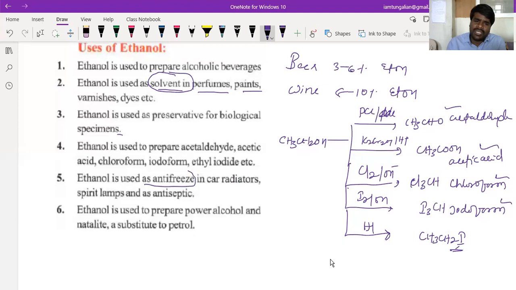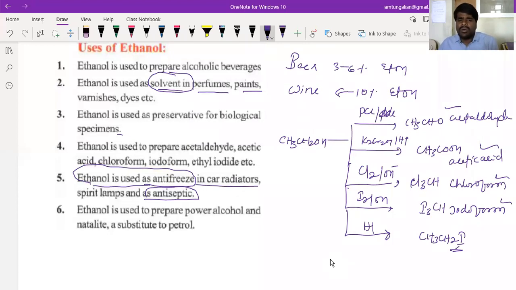So they are called... This ethyl alcohol and ethylene glycol are used as anti-freezers in car radiators, spirit lamps, and it is also used as an antiseptic. What is an antiseptic, beta? Which is used as a germicide, or to kill the microorganisms which can be applied on the human body surfaces, are called antiseptics.